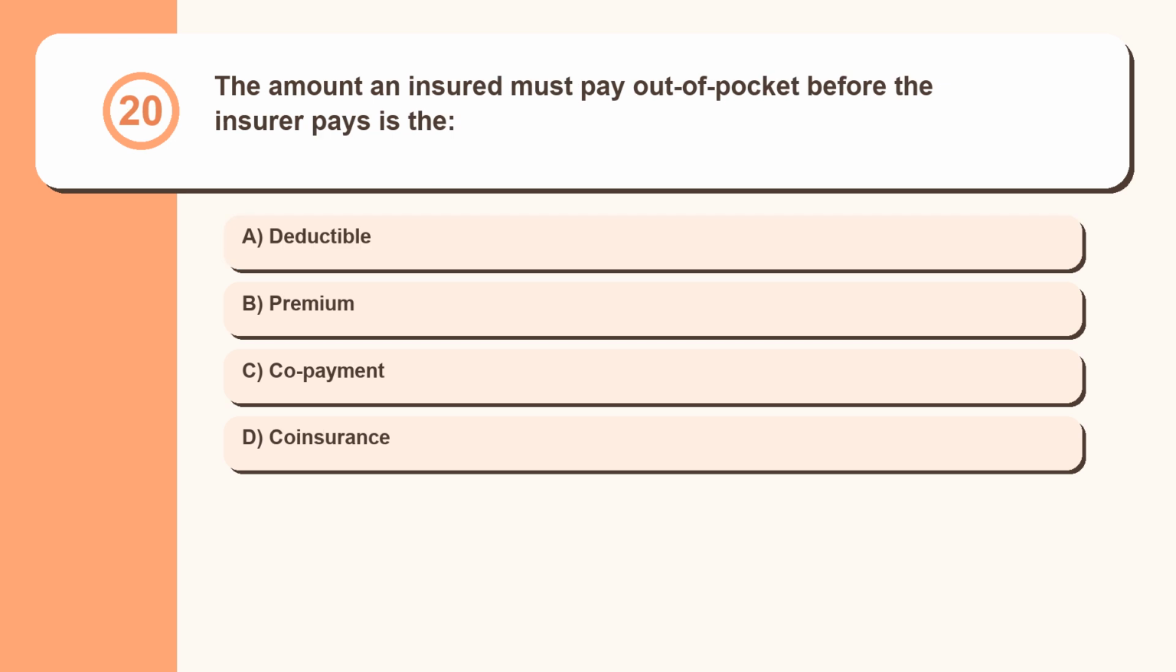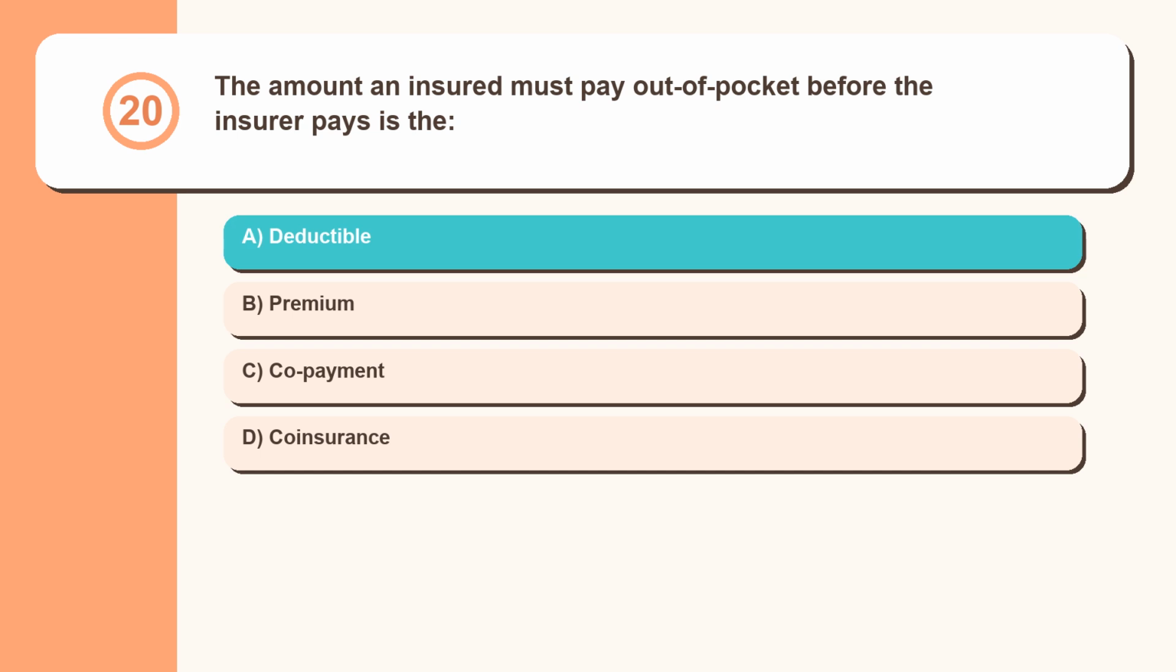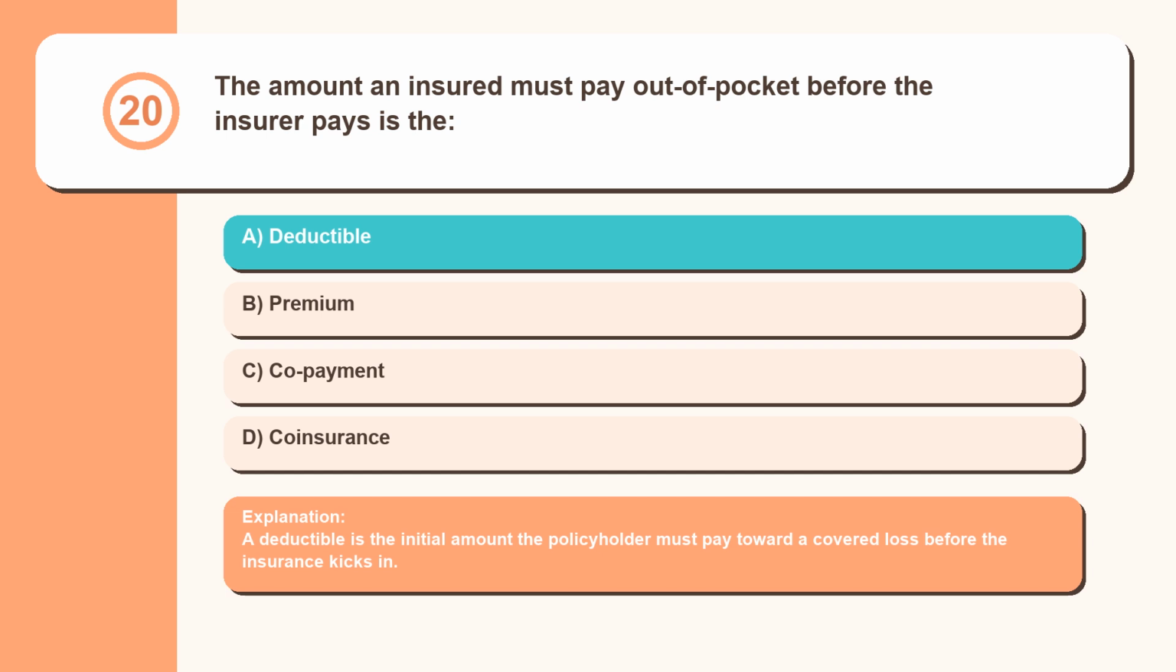Question 20. The amount an insured must pay out of pocket before the insurer pays is the deductible, premium, copayment, coinsurance. A deductible is the initial amount the policyholder must pay toward a covered loss before the insurance kicks in.